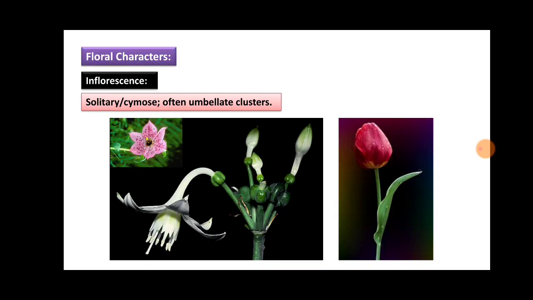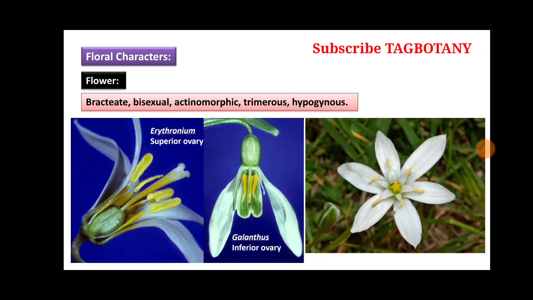So let us study the floral characters of Liliaceae. Inflorescence is solitary or cymose, often in umbellate clusters. Solitary inflorescence means a single flower arises in the axil or at the terminal position of the shoot. This is the single flower, or the flowers may be present in umbellate clusters. These are the two types of cymose inflorescences found in family Liliaceae. Then the flower proper: the flower is bracteate, that means it has a bract.